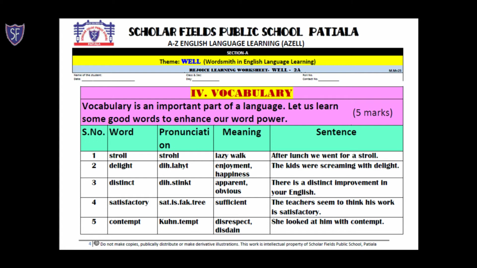Satisfactory. It is not satisfactory, it is satisfactory, which means sufficient. The teachers seem to think his work is satisfactory.